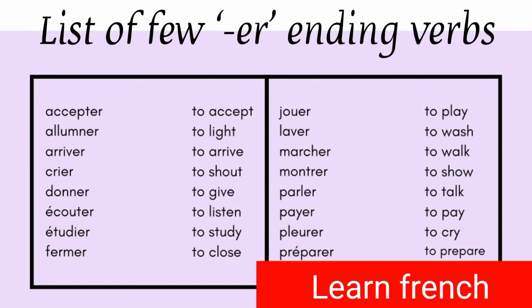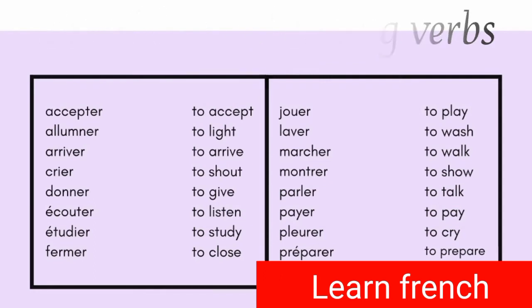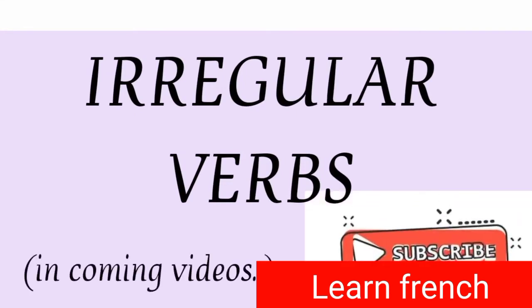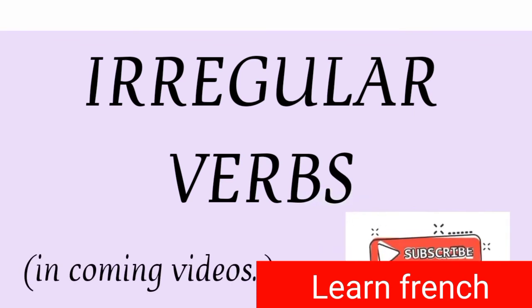There are some verbs which end in er but they do not follow the same pattern of conjugation, and for that reason they are called irregular verbs. So we will cover irregular verbs with the passage of time. Today I will tell you a few of them.